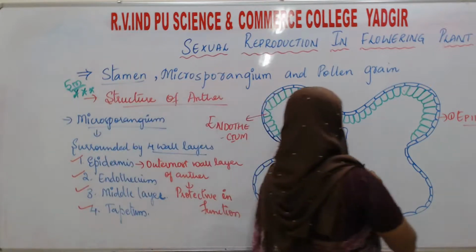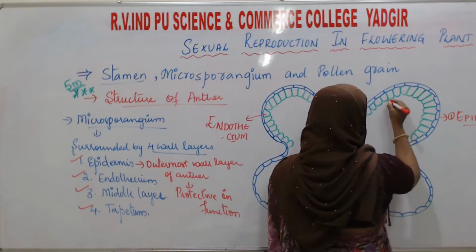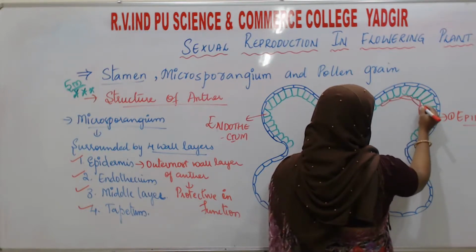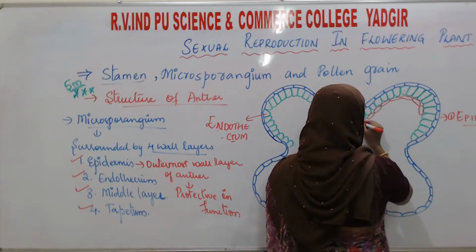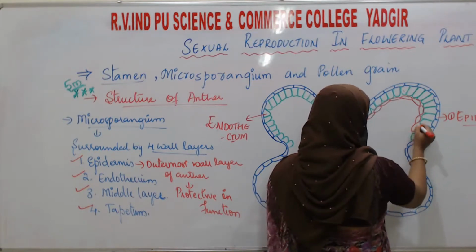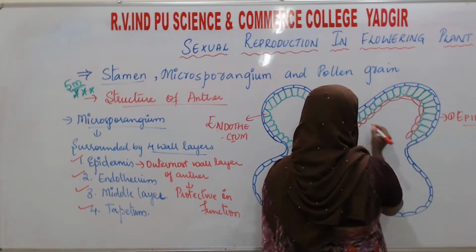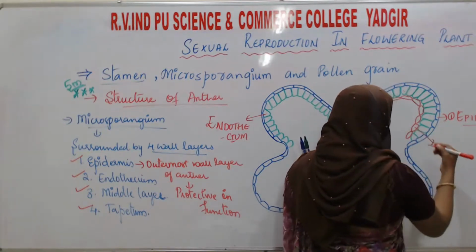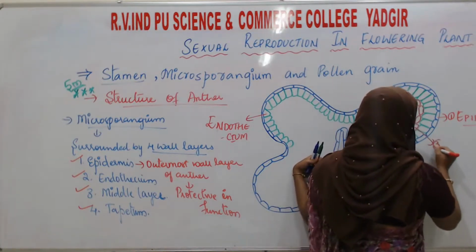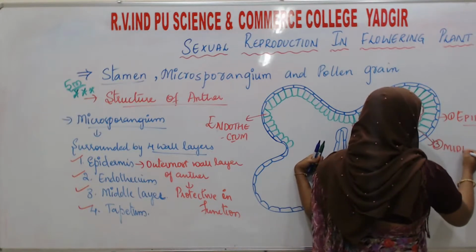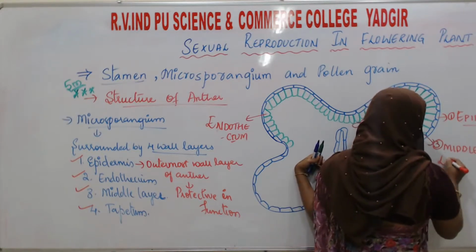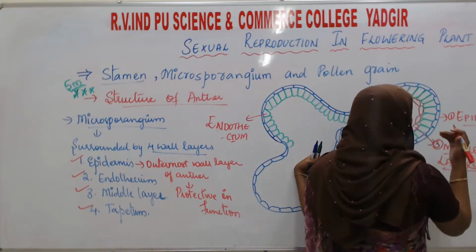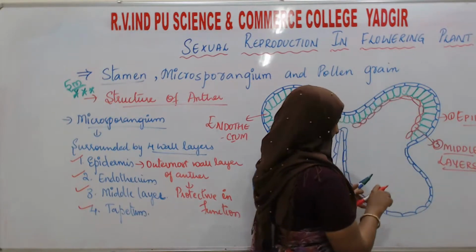Like this, it will be the middle layer cells, in the form of 2 to 3 layers, present in between the endothecium and the tapetum.